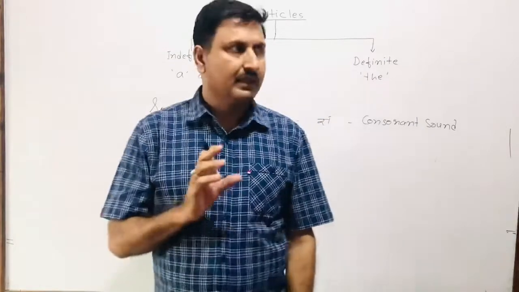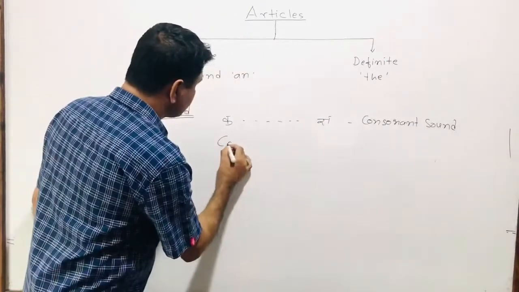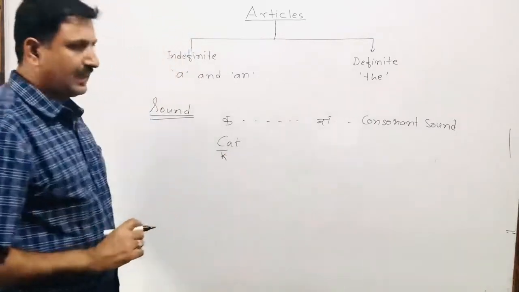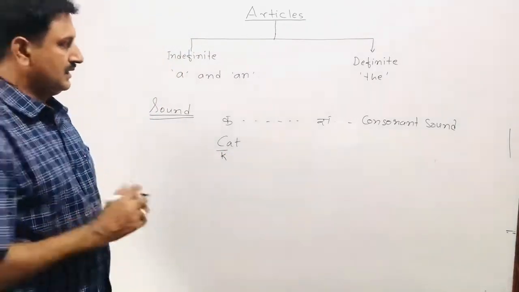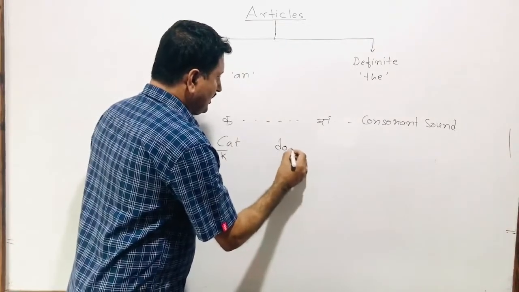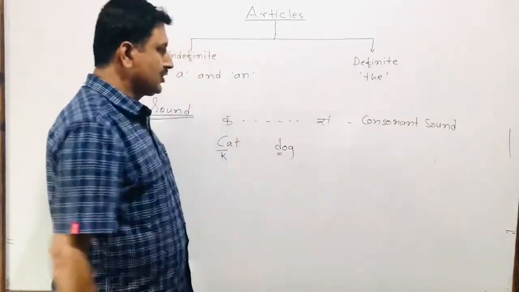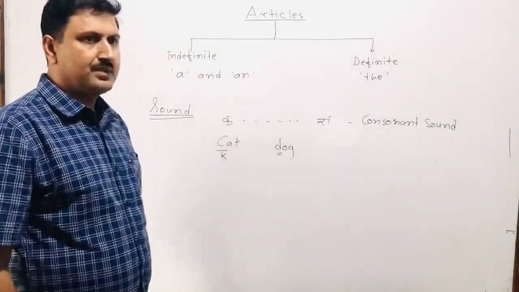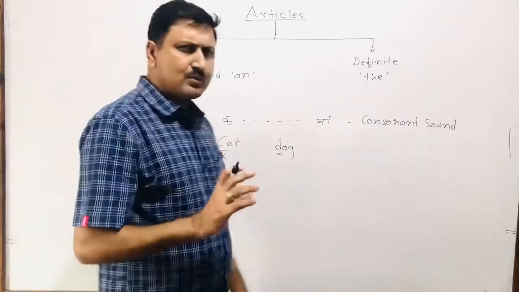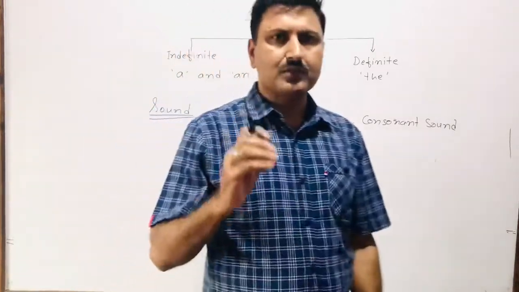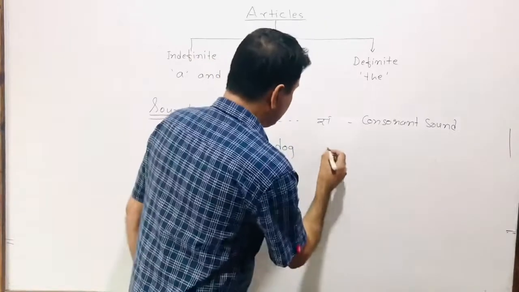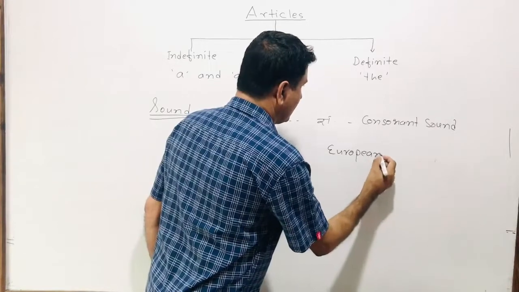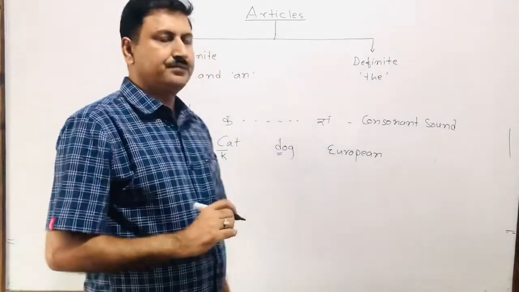For example, cat. Cat. The beginning sound is like that of K. Dog. The beginning sound of dog falls in the group of Ka to Gya. Similarly, sometimes we find a vowel letter but that can also have consonant sound. See? European.